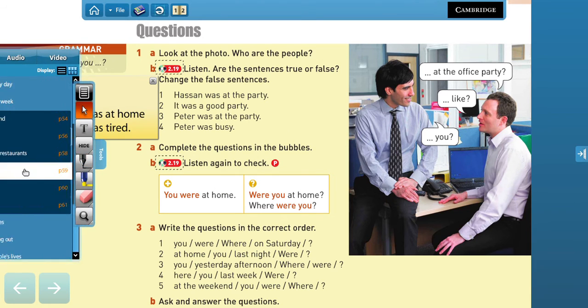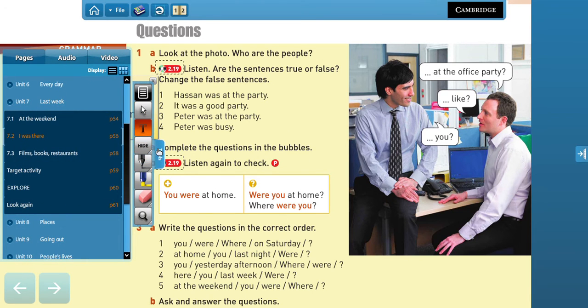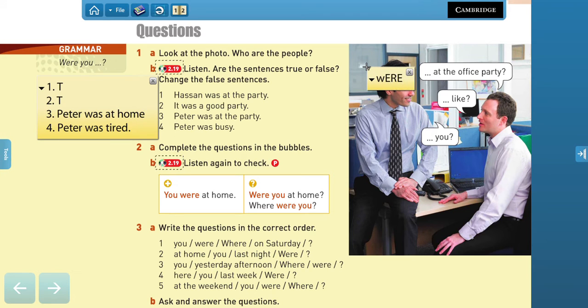Okay, so the questions in this case would be, were you at the party? What was it like? Be careful with these type of questions. What was it like? In Spanish would be something like, ¿cómo estuvo? ¿Cómo estuvo?